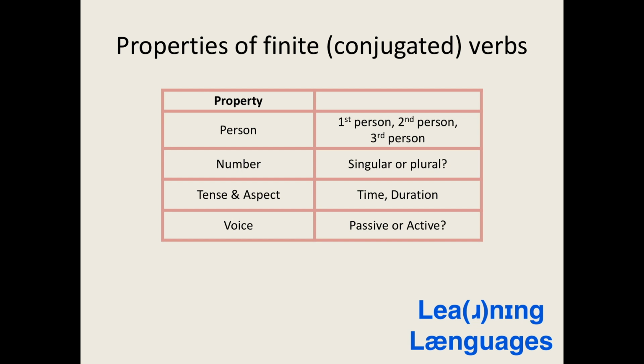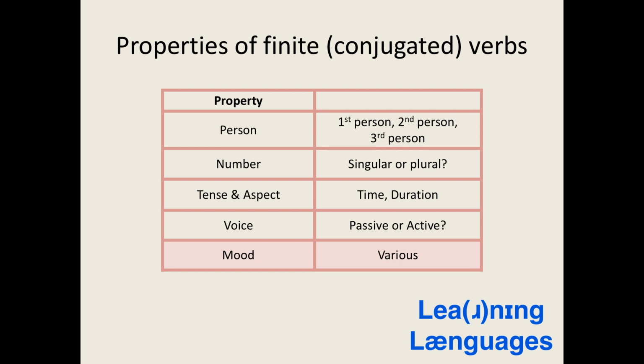Tense and aspect are related concepts, but not entirely the same. Tense refers to the time at which an action takes place, either in the past, present, or future. Aspect is more nuanced and tells us if this event is completed or not completed in that time interval. There are two voices in both Latin and English, the passive and active voices. The passive voice describes an action being done to the subject. The active voice describes the subject doing an action. Note that although English and Latin only have two voices, there are some languages which even have 5.